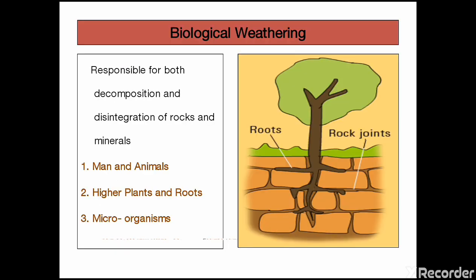Next is biological weathering. As you know, biological weathering is a combination of both disintegration and decomposition, and the agents involved in biological weathering are man and animals, higher plants and roots, microorganisms, everything, friends.